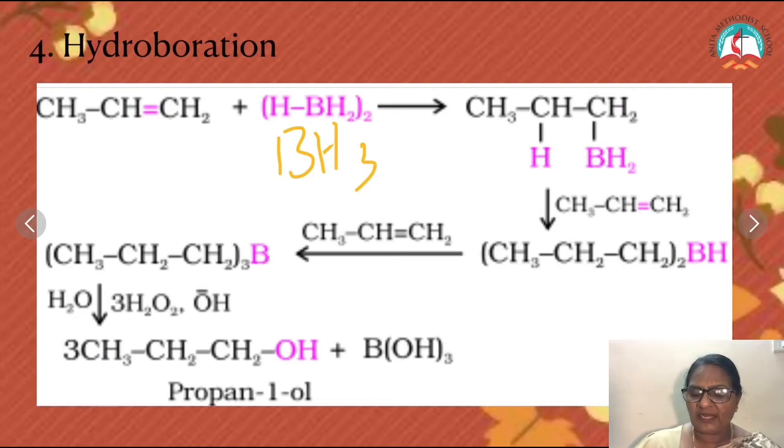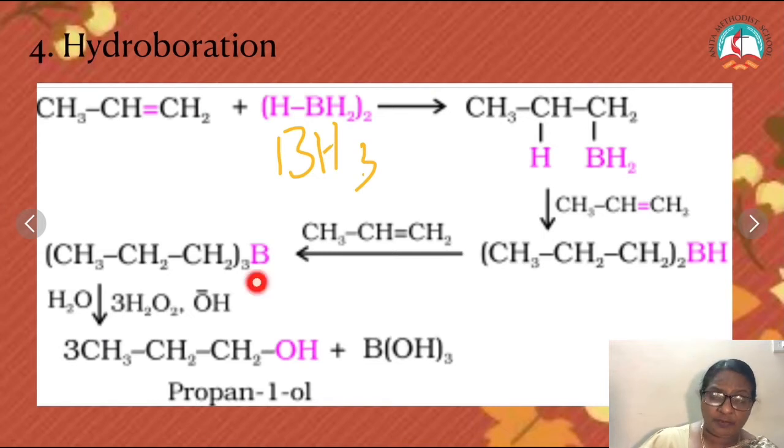So first one hydrogen is replaced. It acts across a double bond actually to form a propene molecule. Now here there are 2 other hydrogen atoms which can be replaced. So the compound again reacts with one more propylene to form 2 propylene boron hydride. Then again the last hydrogen is also replaced. So that reacts with another molecule of propylene to form tripropyl boron.